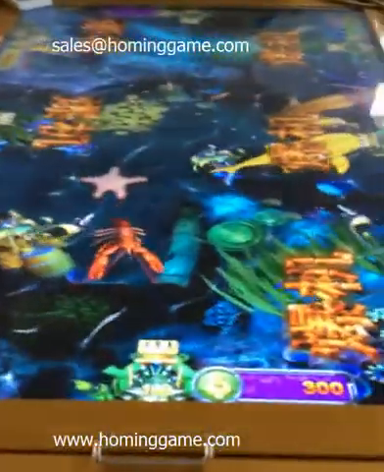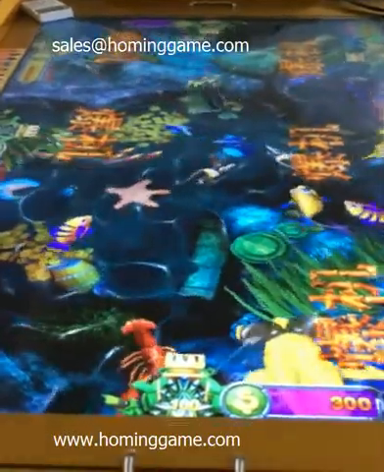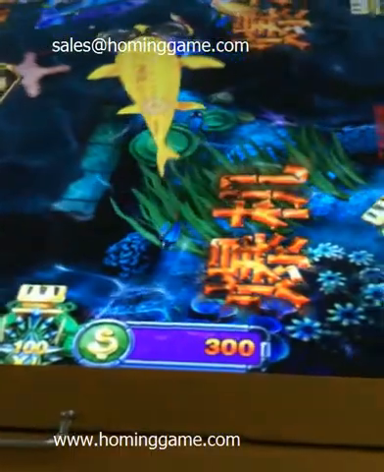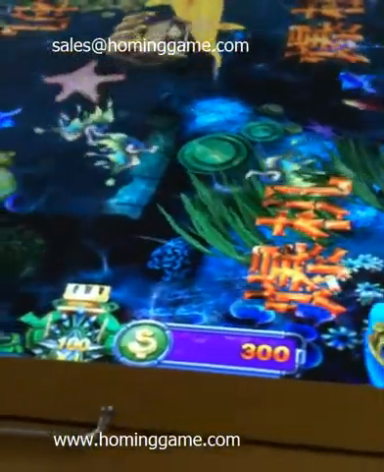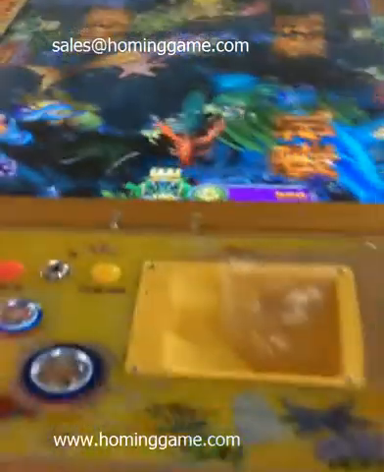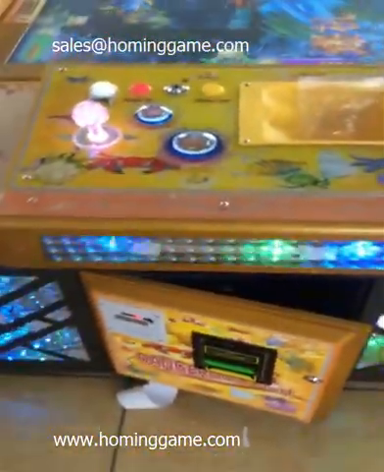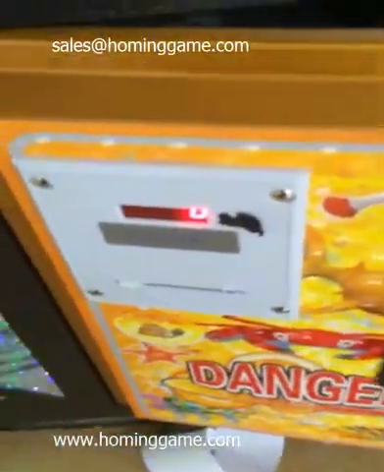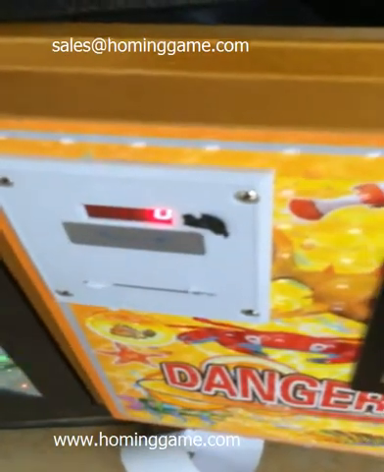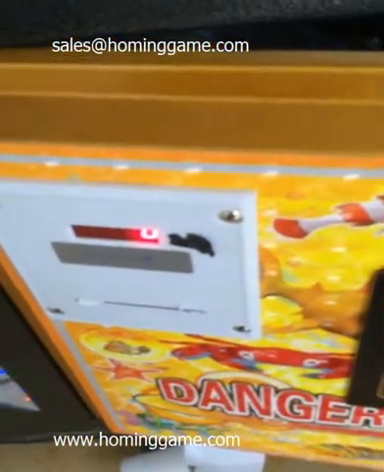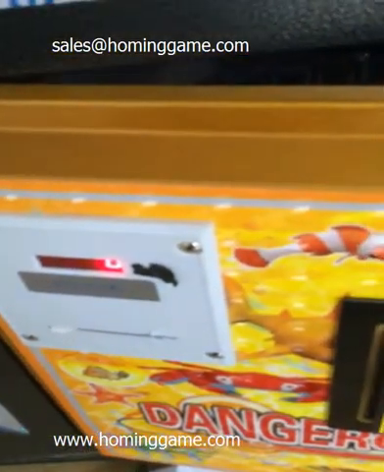In this machine, our dangerous fishing game machine has the point rate of 1 USD dollar equal to 4 points, and after payout you will get your USD dollars back. And if the player brings a fake ticket to the counter to exchange money, the owner will lose their money. So how do we protect the owner's profits? We can use our printer system.